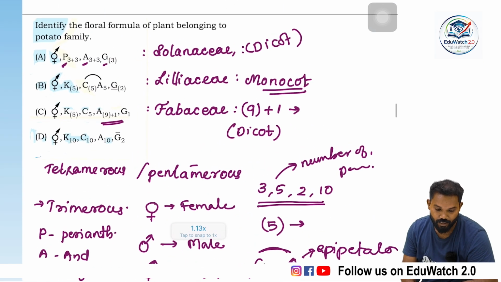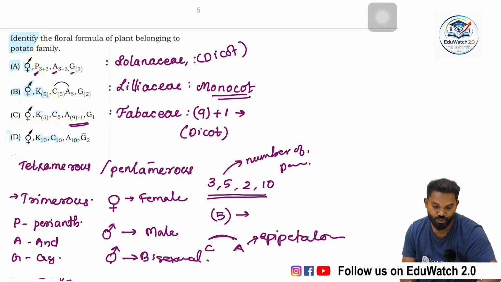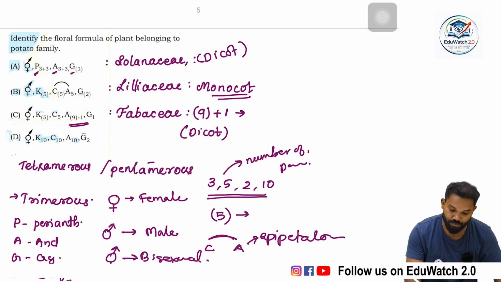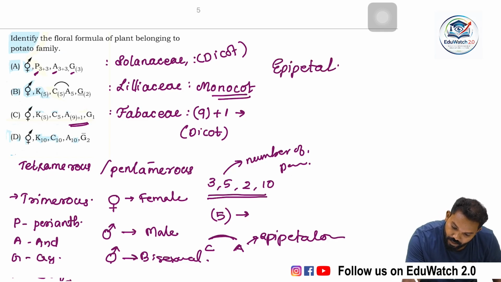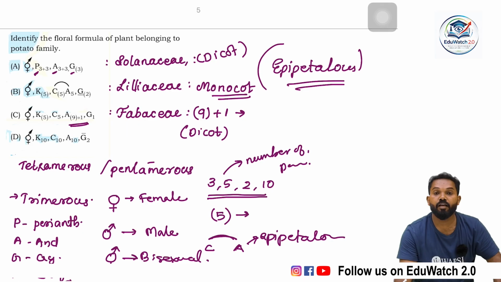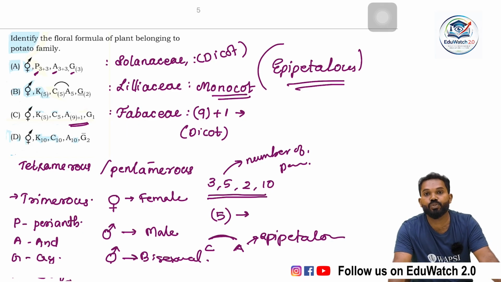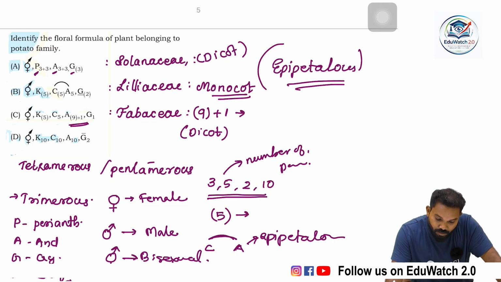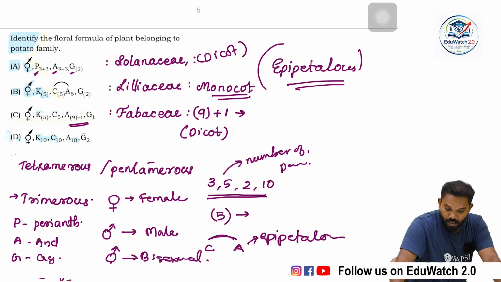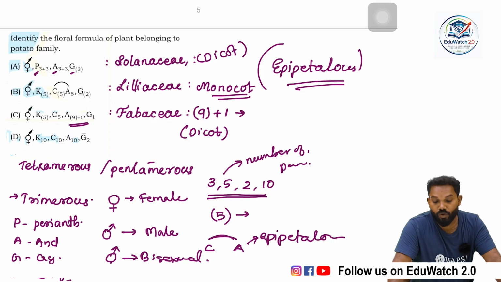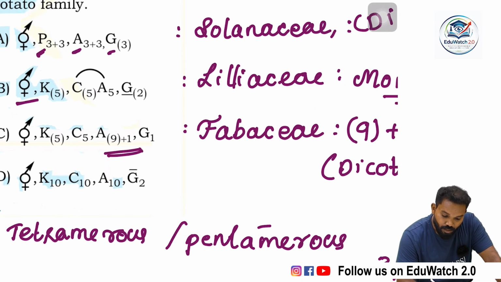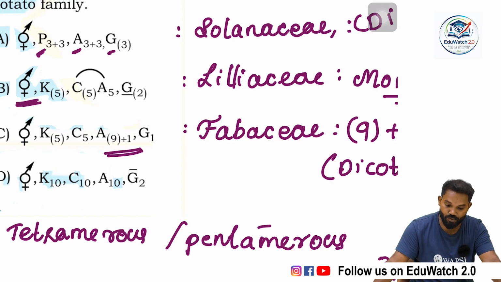So here, identify the floral formula of the plant which belongs to the potato family. The most important characteristic of the potato family is the epipetalous condition. That means the stamens are attached to the petals, represented by an arch between corolla and androecium, C then A. Solanaceae flowers are bisexual.